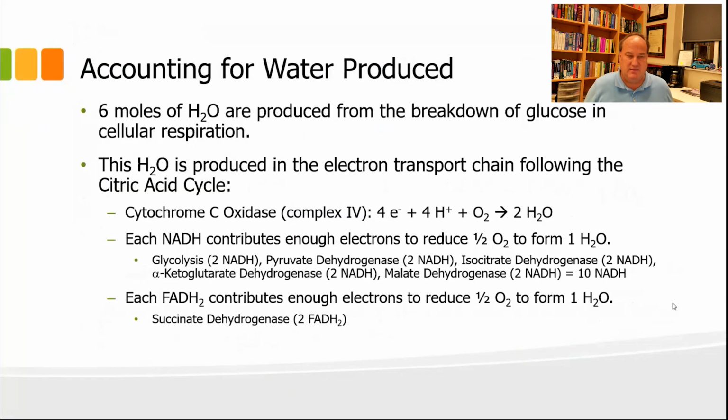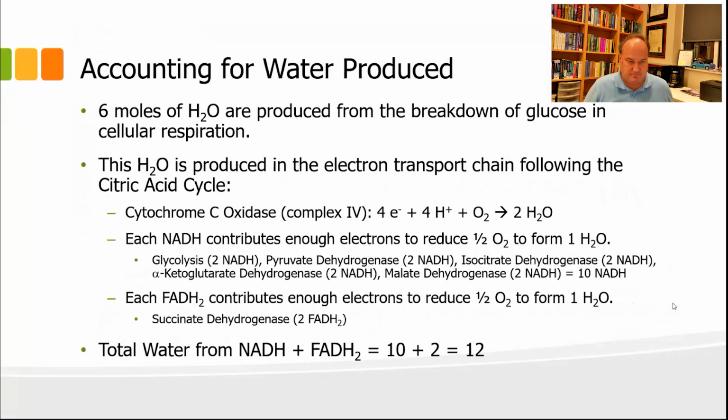So we're going to get 2 H2O from that. So let's add everything up. And so overall, we're going to get 10 plus 2 is 12 water from our NADH and FADH2. So we've got a total of 12 water molecules from these reactions here, right?